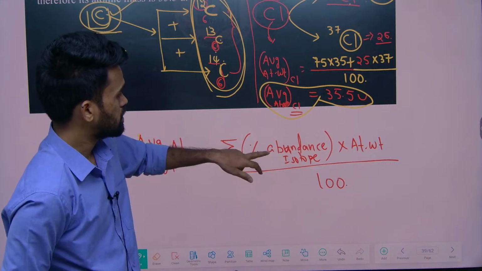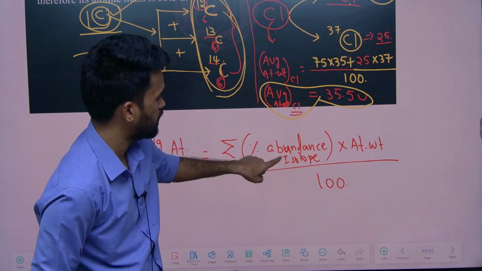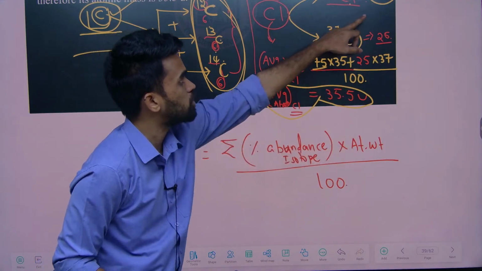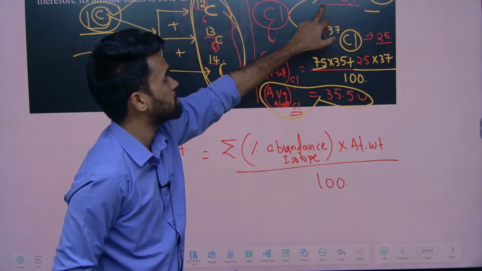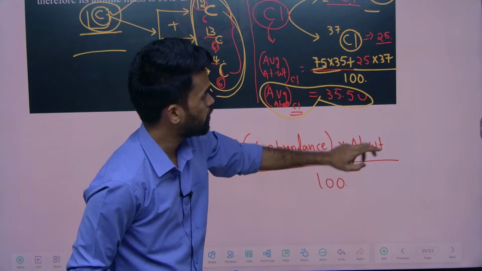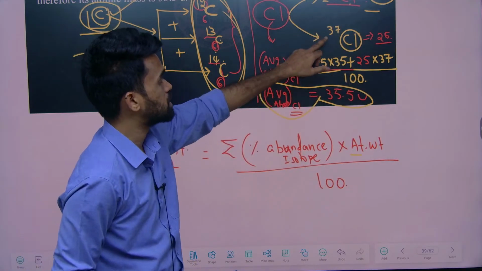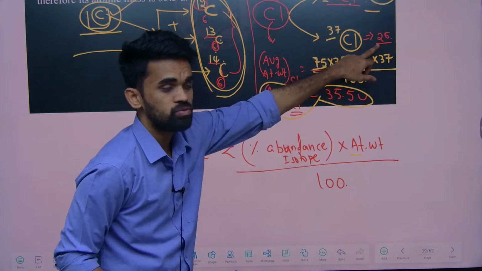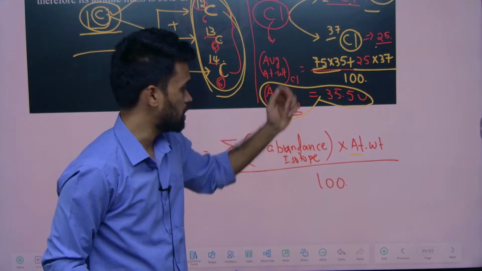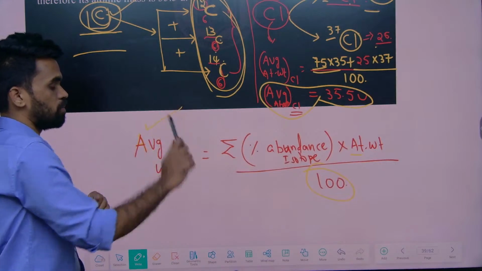Once again, see, percentage abundance for chlorine 35 is how much I told you? 75. That's why the number here I have taken as 75 into its atomic weight, 35. Next, for the next summation you need to take all the possible isotopes. Next, 37 into 25. Total sum 75 plus 25 is 100, so now you take here 100. That's it. Upon simplifying, you will get the average atomic mass.